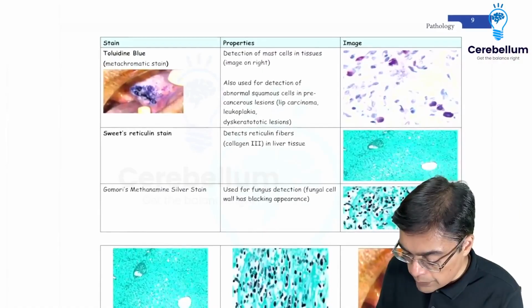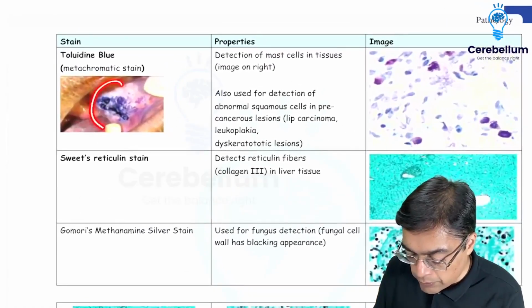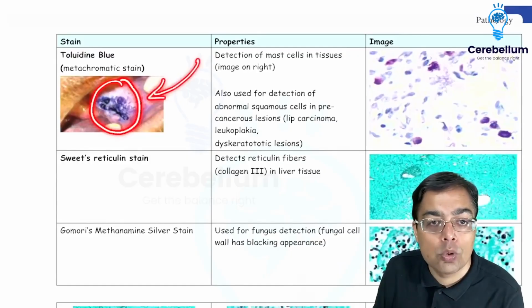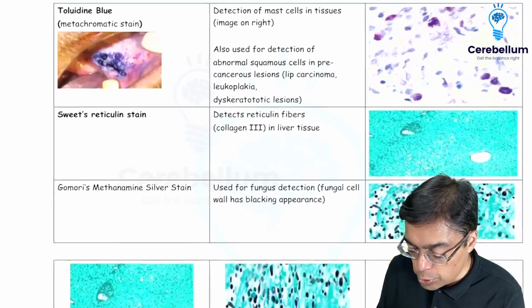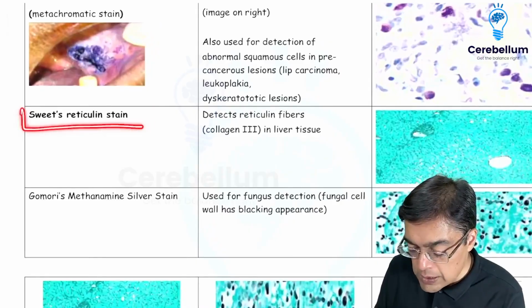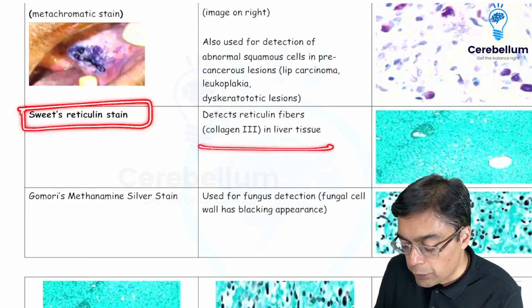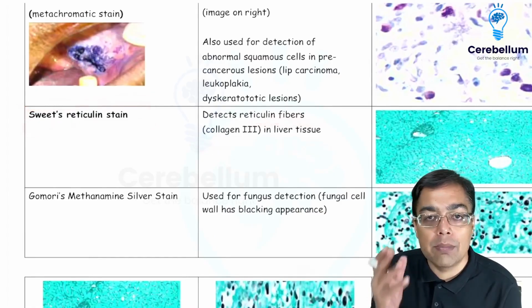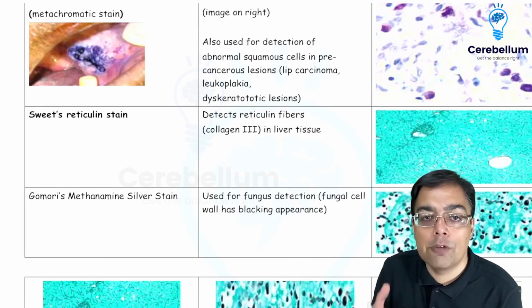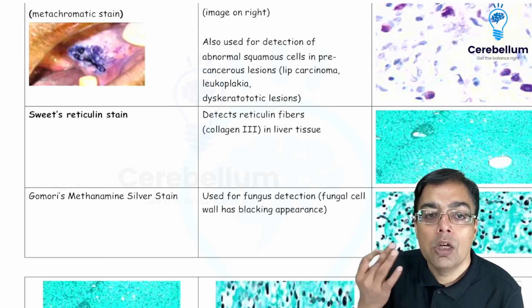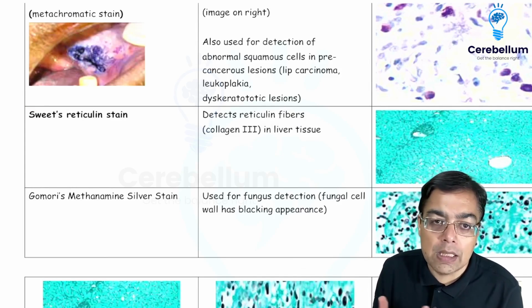Then we are not supposed to miss out, and that's the example of a stain that we are just making a mention of. So detection of something like the presence of a cancerous lesion in the oral cavity, toluidine blue. Then one-liners that we are supposed to keep in mind, say for example, Sweet's reticulin stain that has been useful for detection of reticulin fibers. Of course, the name is so sweet. Sweet's reticulin stain is useful for detection of reticulin fibers, that means typically collagen 3 fibers present in the hepatic tissue.